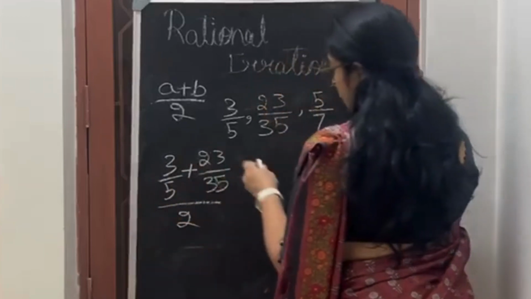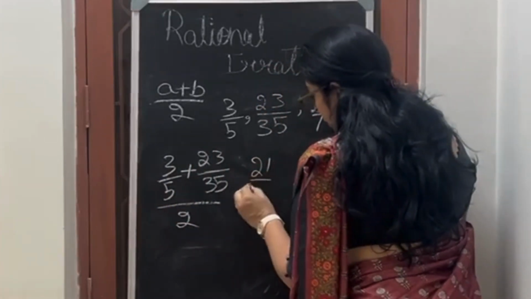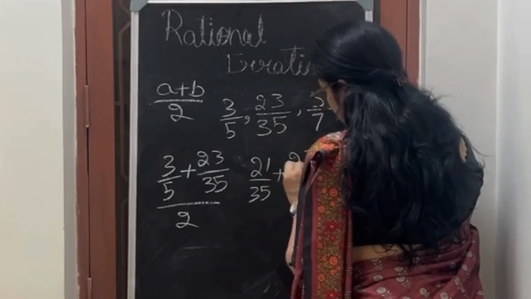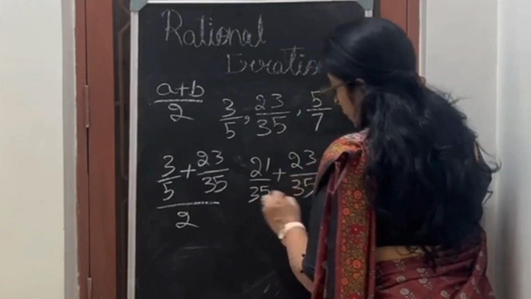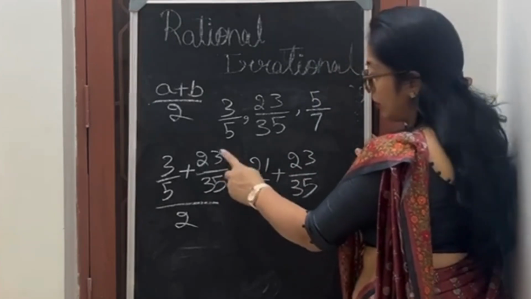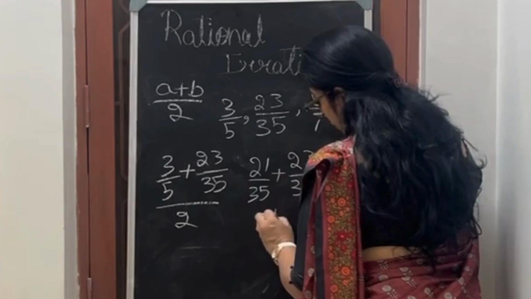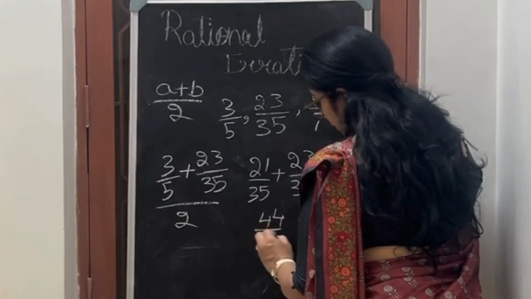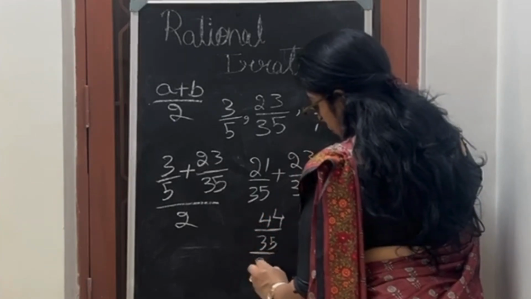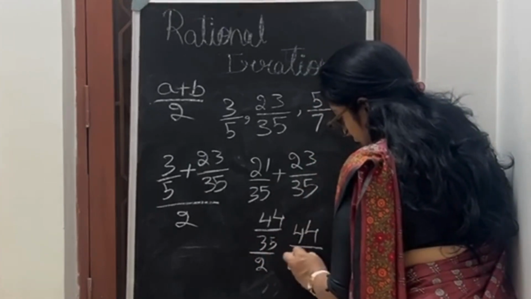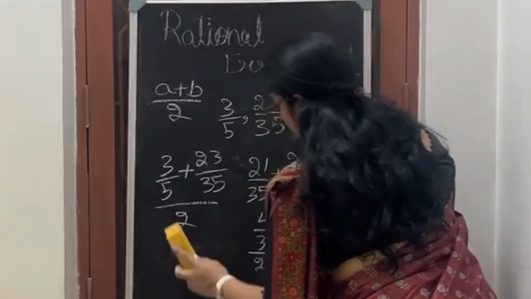So it will be 21 by 35 plus 23 by 35. Why 23? Because 35 into 1, 23 into 1. Again, this will be 44 by 35 by 2. So I'll take this here. So it will be 44 by 70. Now I have to solve this.